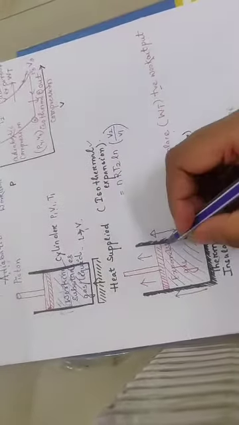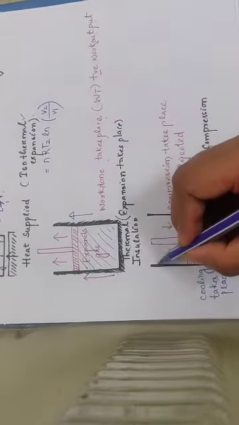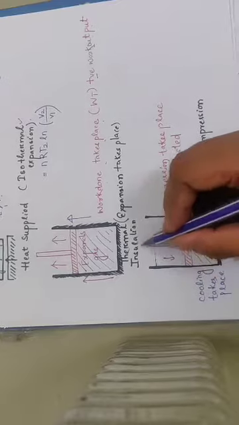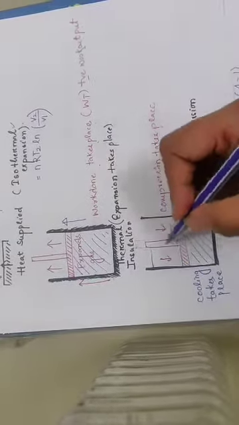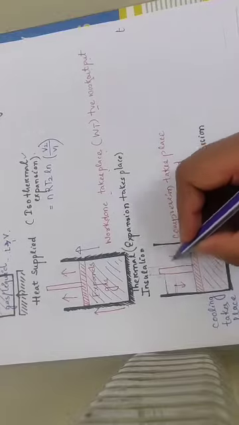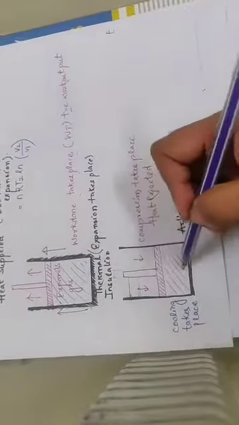After the work output, gradual cooling takes place, because the piston is now at its final position. After expansion, some heat has to be rejected.